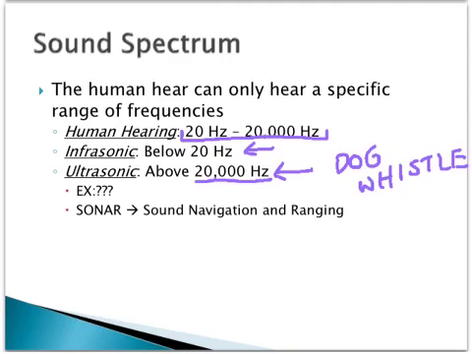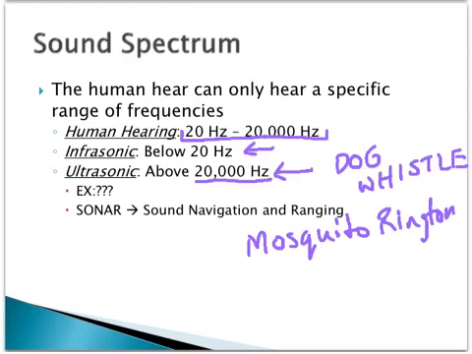Another example, which is relevant now, is the mosquito ringtone. I don't know if any of you have ever heard of it. The mosquito ringtone basically emits a very high frequency sound. As we get older, the range of frequencies we can pick up changes. So this 20 to 20,000 hertz range is not the same when I'm 25 as when I'm 45.